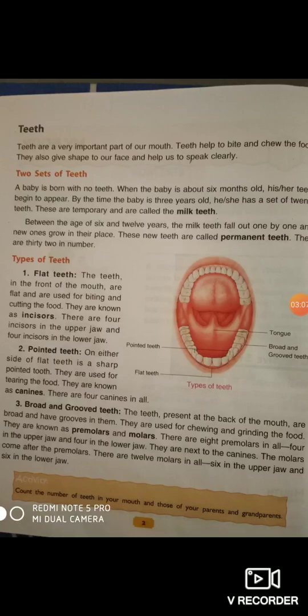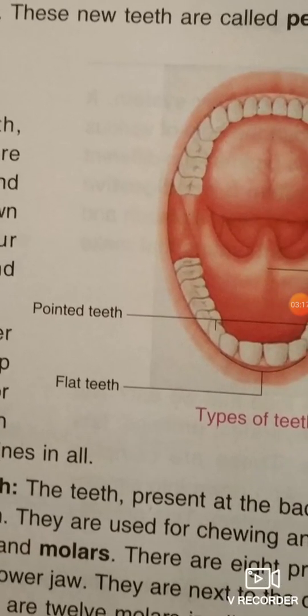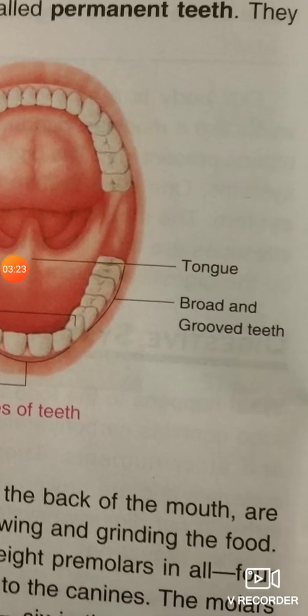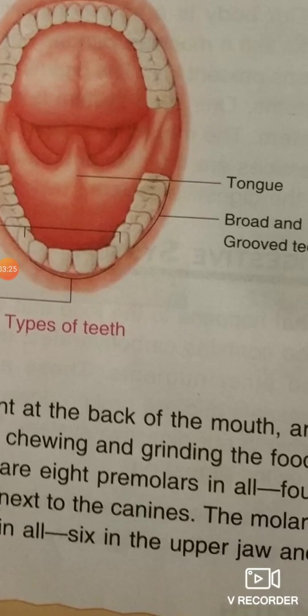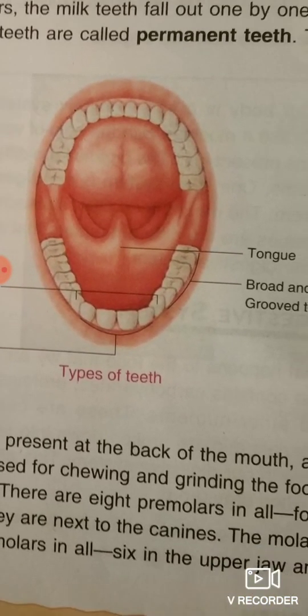They also give shape to our face and help us to speak clearly. And see the diagram of the teeth. This is the diagram of the teeth in your mouth. See, pointed teeth. You are seeing these flat teeth in front of the mouth, and the tongue. This is a tongue, and broad and grooved teeth. Okay, so these are the types of the teeth.